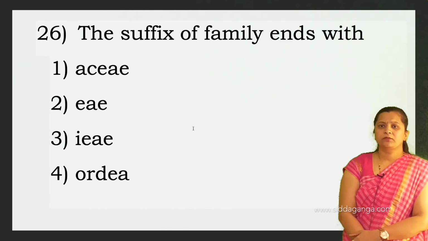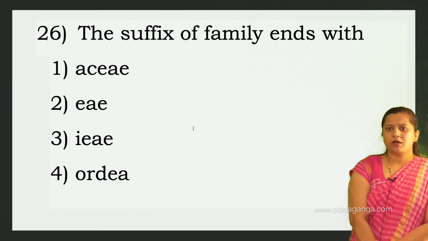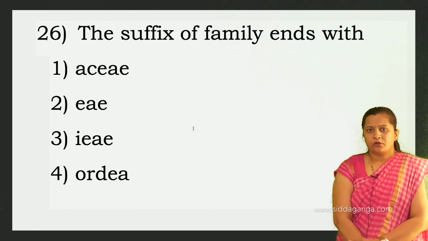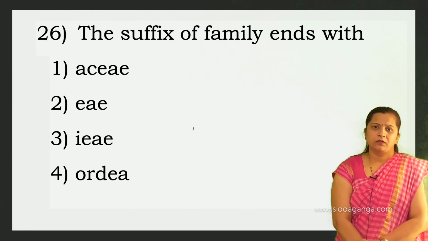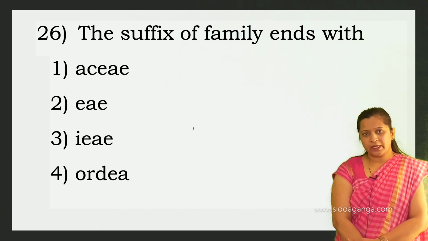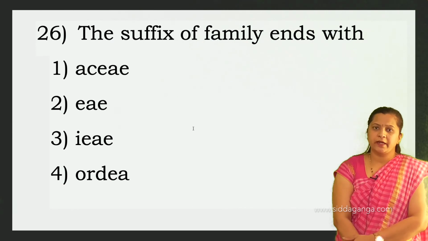Then next is the suffix of the family ends with. In case of plants, according to ICBN, the names of the categories should end in standard endings.